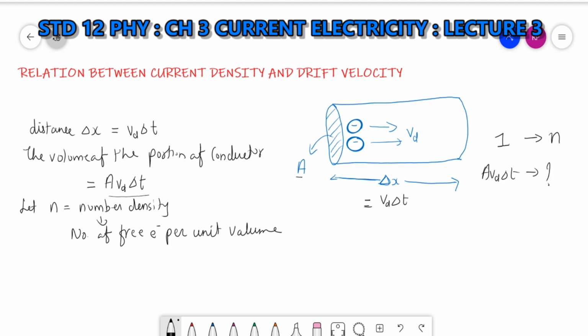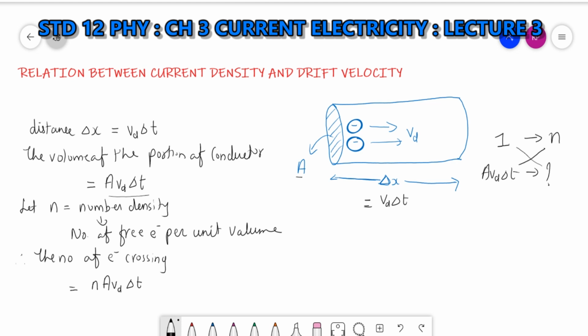How much? So cross multiplication: A vd delta t into n divided by 1. Therefore, the number of electrons crossing is equal to n A vd delta t.